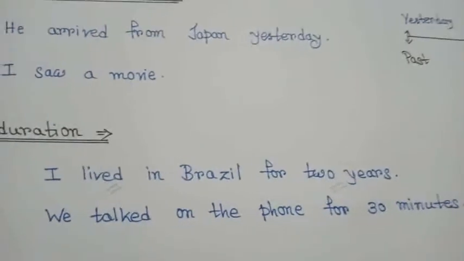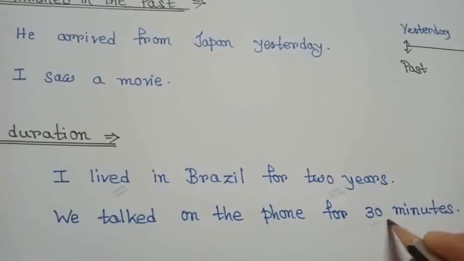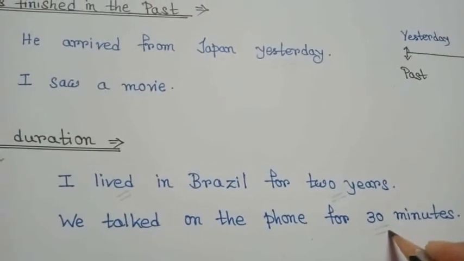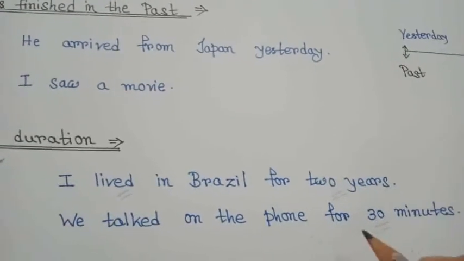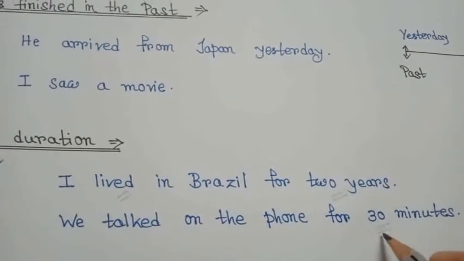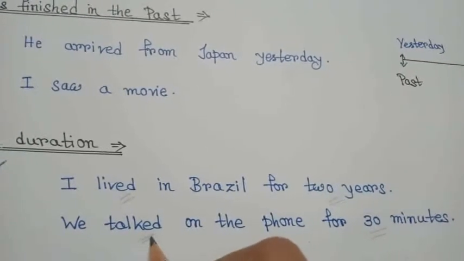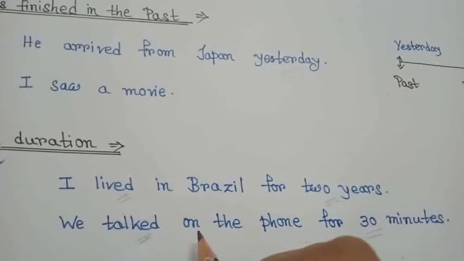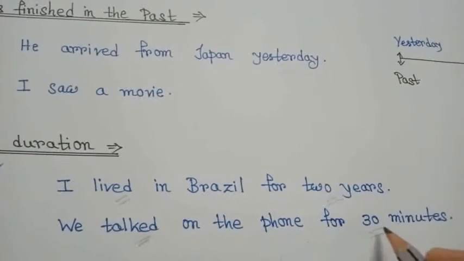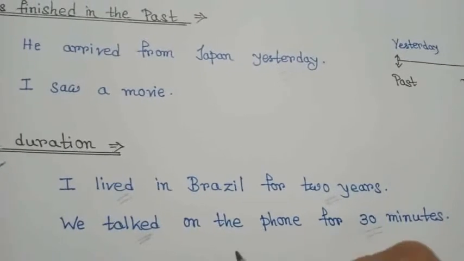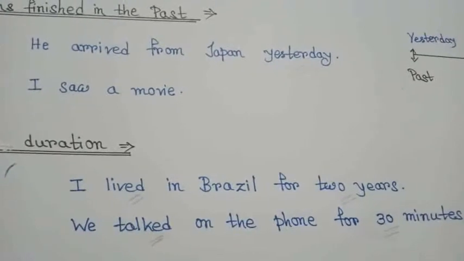We talked on the phone for 30 minutes. Here the duration is 30 minutes. The duration may be short or long, it does not matter. Here the duration is 30 minutes, and talked is the past form of main verb talk, which indicates that it is an action of past time with a duration of 30 minutes. Okay, and therefore here I have used simple past tense. Clear?